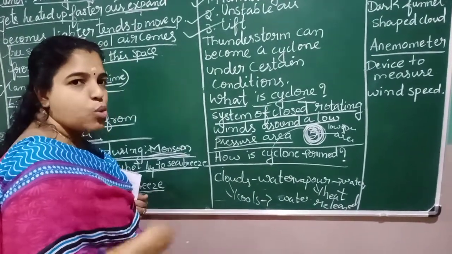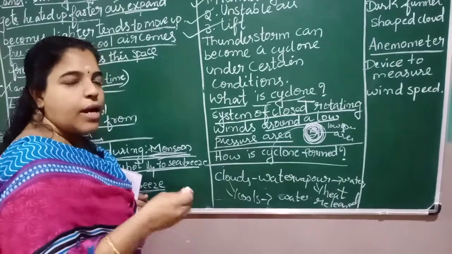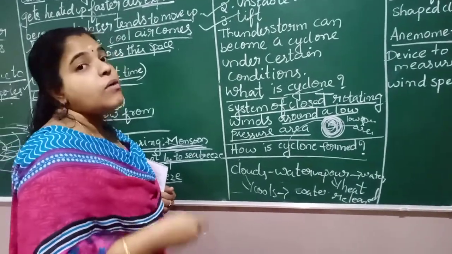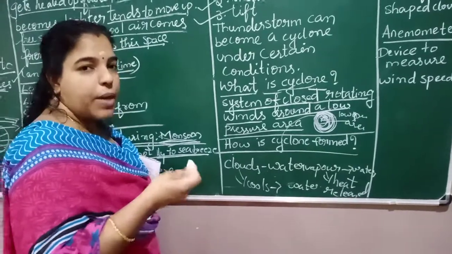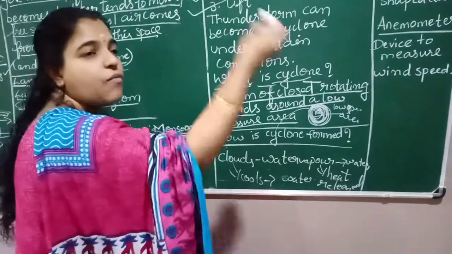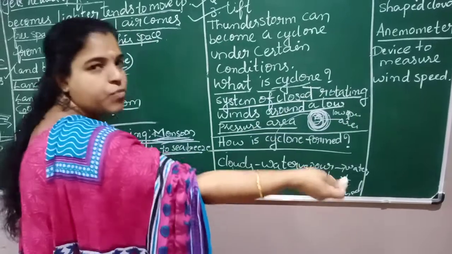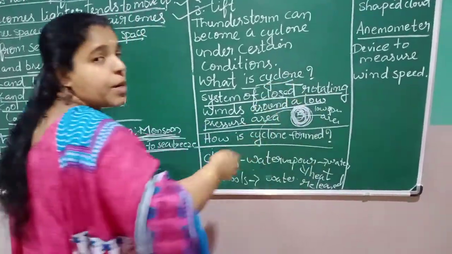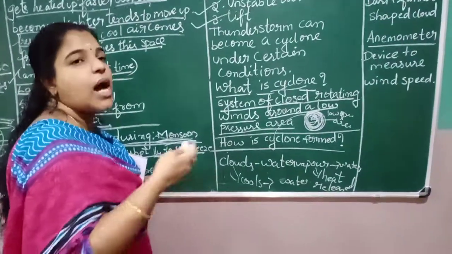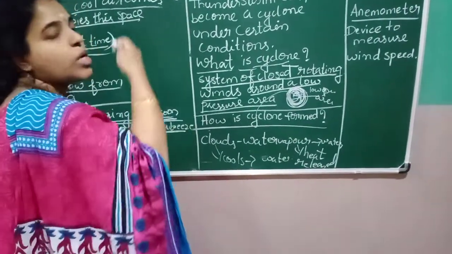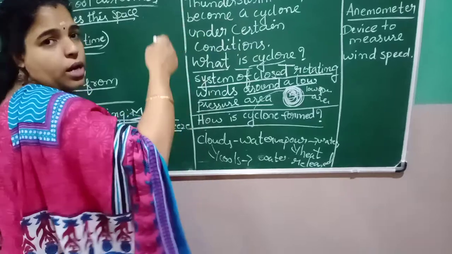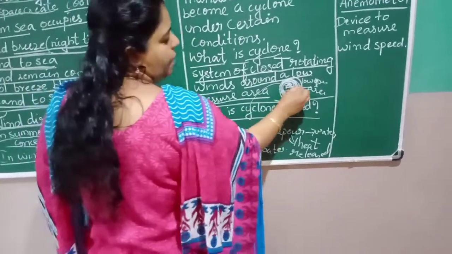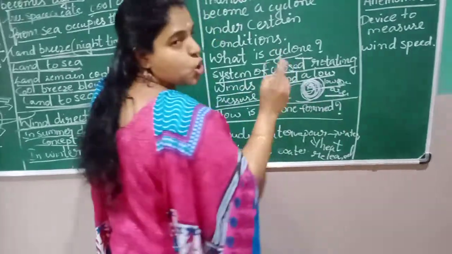The atmosphere air gets warmed up. The air expands, becomes lighter and the wind moves towards the ocean. So a high pressure area is created in the atmosphere, and it moves towards the low pressure area in the ocean. So the high pressure area is every time accompanied by the low pressure area.